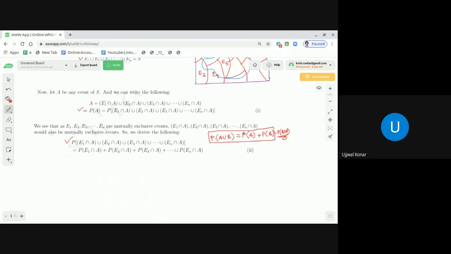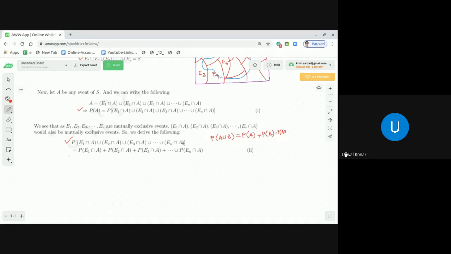So now if we extend, instead of A and B, what we have here, dear students, is E1 intersection A, E2 intersection A, E3 intersection A, up to En intersection A. Now all these sets are mutually exclusive. So the probability of their union should be the sum of their probabilities.